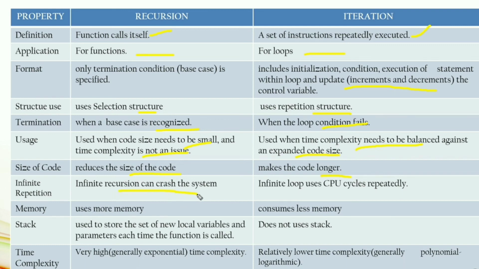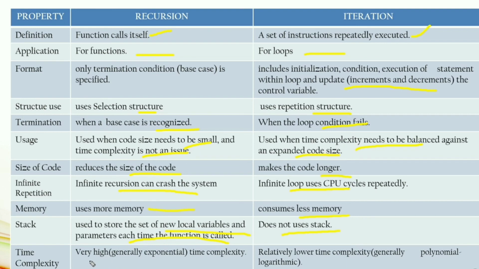Infinite recursion can crash the system. Infinite loop uses CPU cycles repeatedly. Recursion uses more memory, and iteration consumes less memory. Recursion uses the stack to store a new set of local variables and parameters each time the function is called. Iteration does not use a stack.